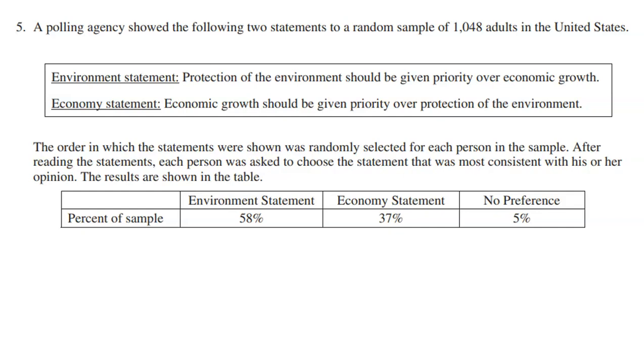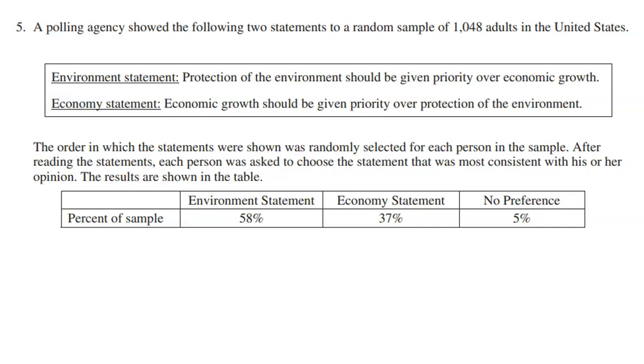The order in which the statements were shown was randomly selected for each person in the sample. After reading the statements, each person was asked to choose the statement that was most consistent with his or her opinion. The results are shown below in the table. So of the 1,048 adults in the sample, 58% chose the environment statement, 37% chose the economy statement, and 5% had no preference.